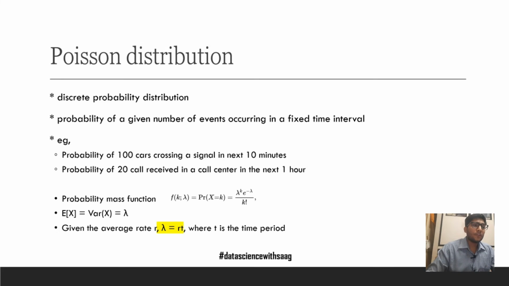The probability mass function of the Poisson distribution is represented as in the figure here. Expectation is equal to the variance, which is equal to lambda. Given the average rate r, for example, rate with time, we would have lambda, which is equal to r times the time period.